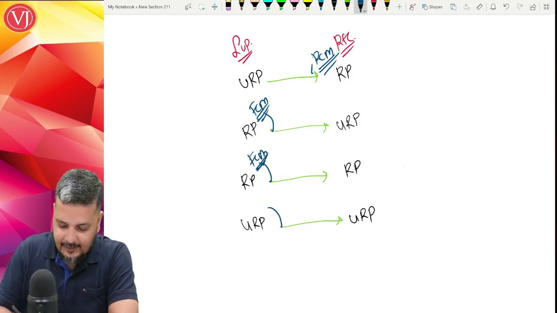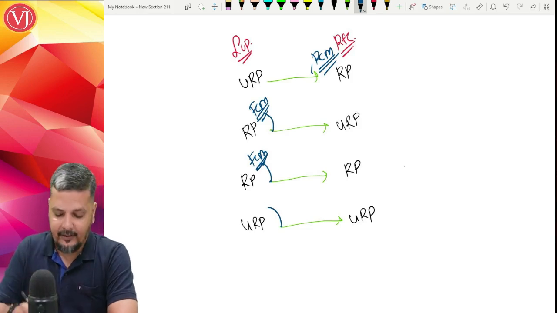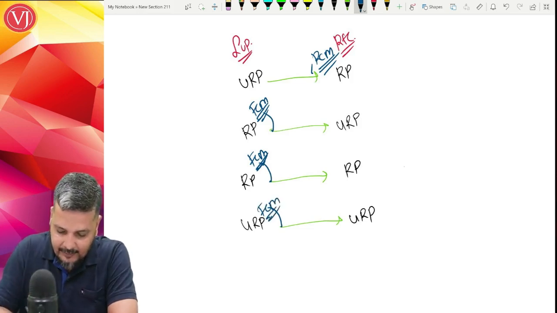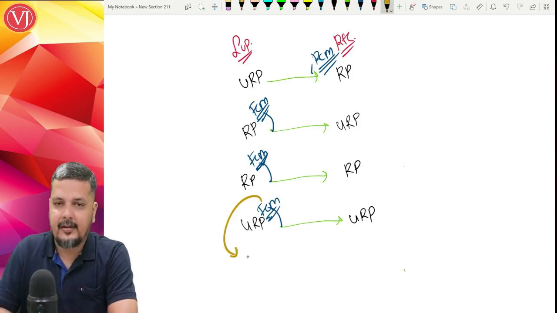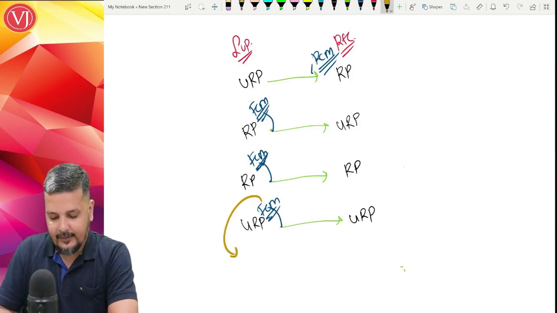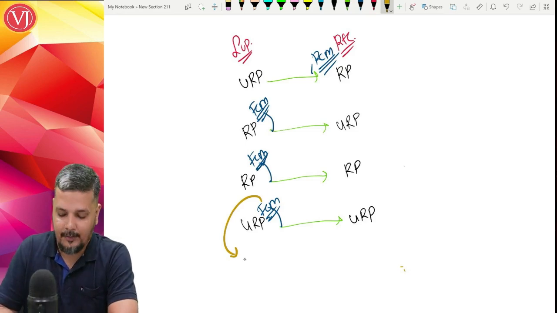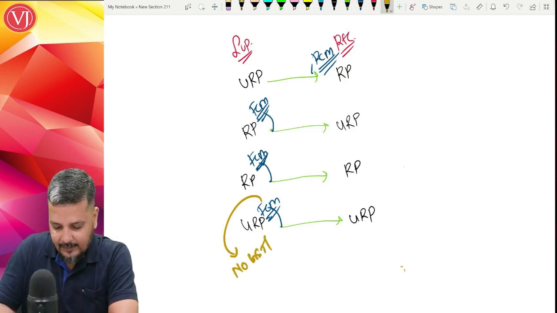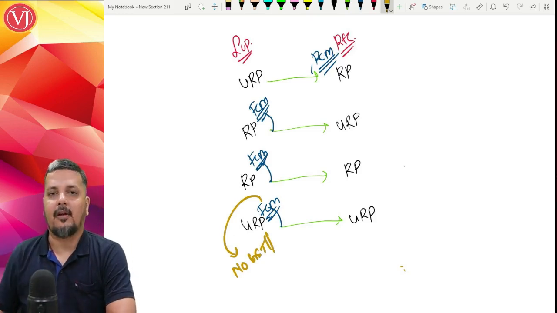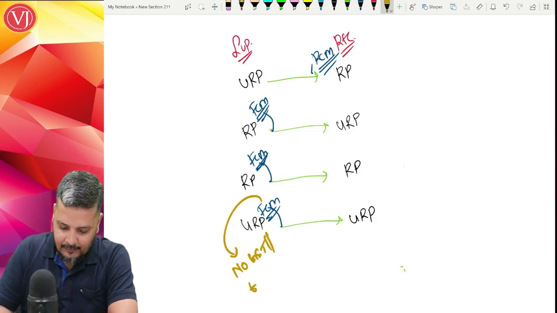Even if it is unregistered to unregistered, supplier is also unregistered, recipient is also unregistered, it is FCM. The only point that you have to understand is whether this person is going to pay tax or not is a question. So he may be not registered because of his threshold limit. So here either there will be no GST, if at all he is not liable for registration, or if there is GST, it will be under FCM.